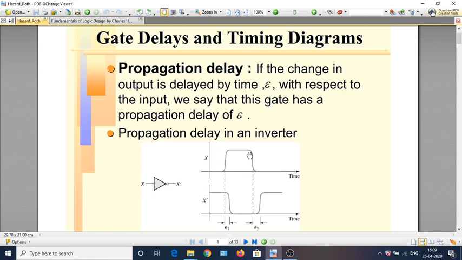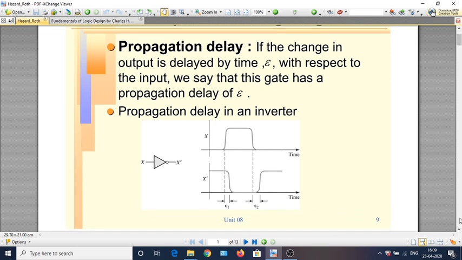Similarly, when x changes from 1 to 0, x complement takes a little while to change from 0 to 1, and that propagation delay, let's call it epsilon 2. In general, we may assume that both epsilon 1 and epsilon 2 are the same, because a gate has the same propagation delay for both the positive and negative transitions, but in general it can also have variable delay. So, henceforth let us assume that the gate has the same delay for both kinds of transitions. This shows how the propagation delay of a single gate shows its effect.